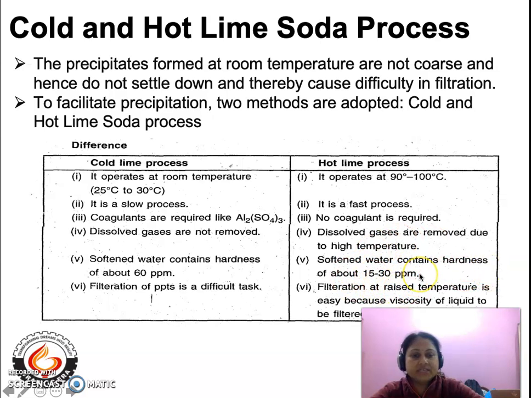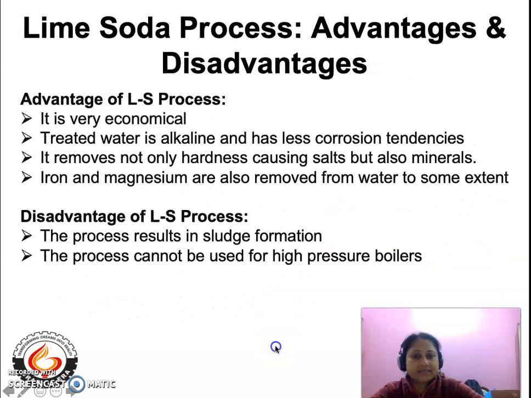That means the efficiency of hardness removal is very high at hot temperatures. The last point is that filtration of the precipitates is still a difficult task at room temperature, whereas filtration is very easy when the temperature is raised.